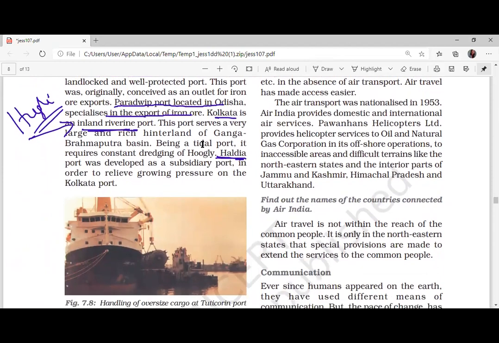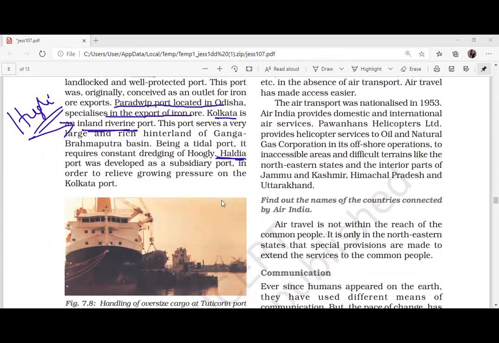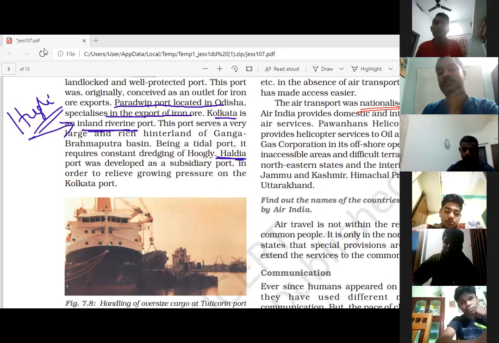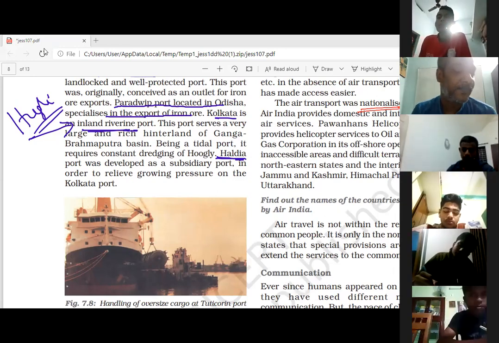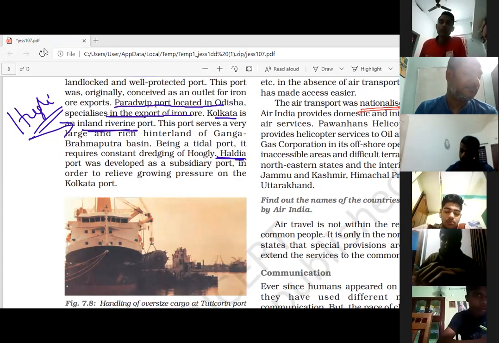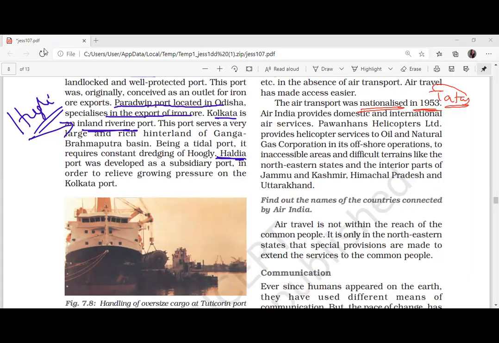Air transportation was nationalized in 1953. Before that, Air India was under the Tatas. The Tatas are the people who had airlines in India. But the Tata airlines were nationalized. That means the government took it over, and it was named Air India, Indian Airlines. Now this Air India is in deep loss. They are giving a discount, saying somebody buy this Air India. Nobody is buying.